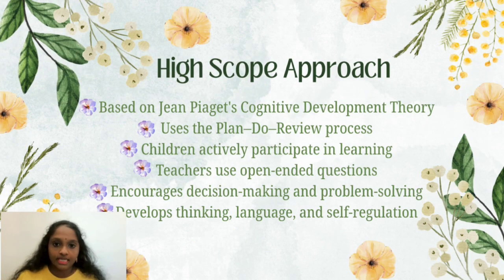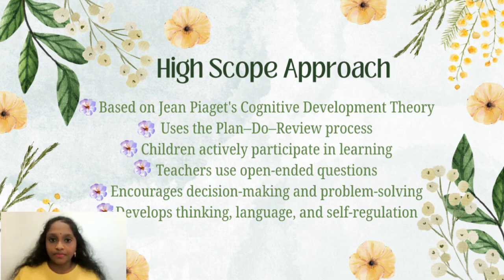The last model is the High Scope approach, which is based on Jean Piaget's cognitive development theory. Its main feature is the plan-do-review process.